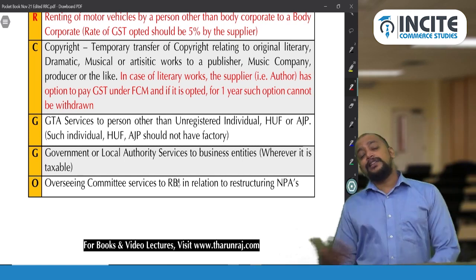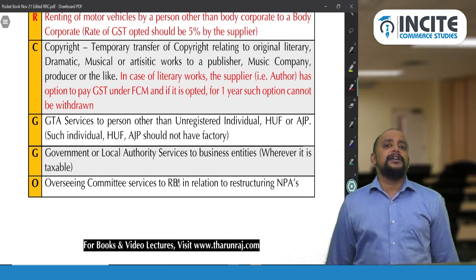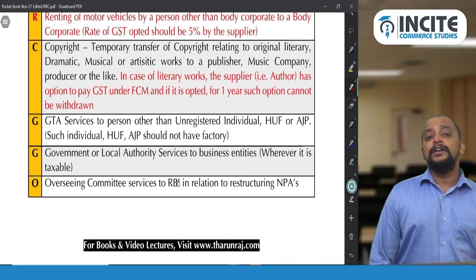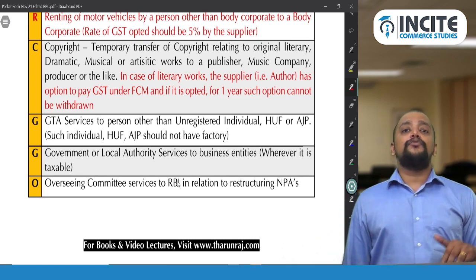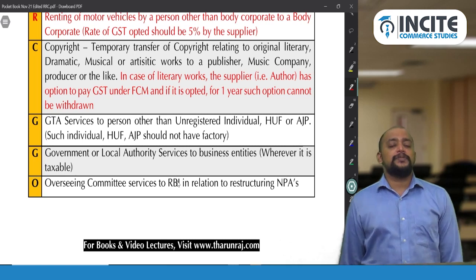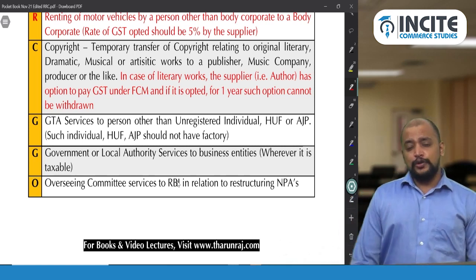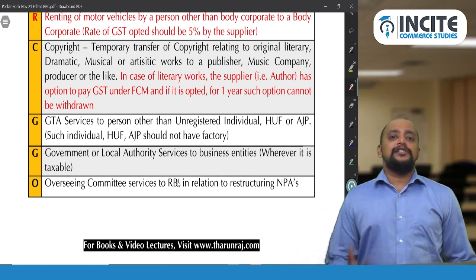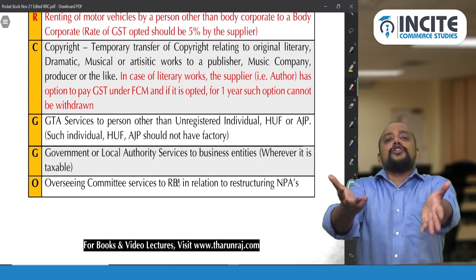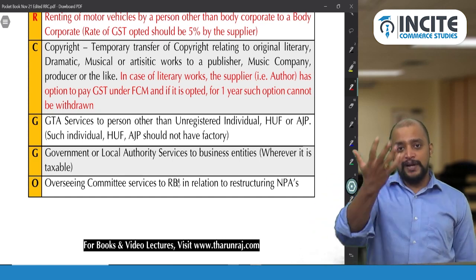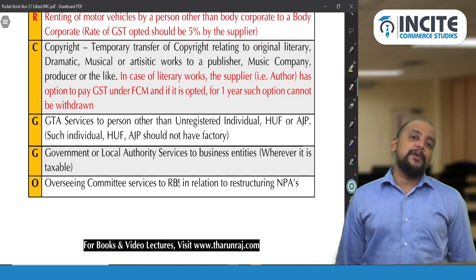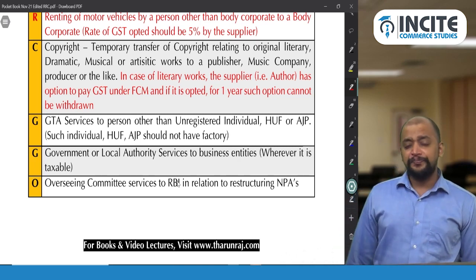And what about the other IPRs? Other IPRs are not covered here, which means it will not come under RCM. In this also, in case of original literary, there are 2 options. By default, RCM, so liability to pay GST is on the publisher. So there is an author who is giving original literary work to the publisher, for which the publisher will pay some royalty. On that royalty, the publisher will pay GST under RCM.